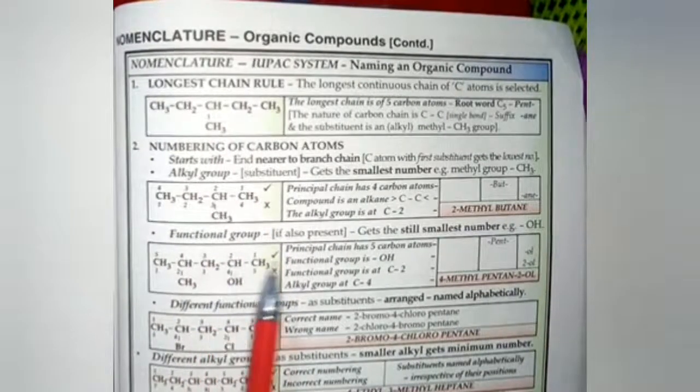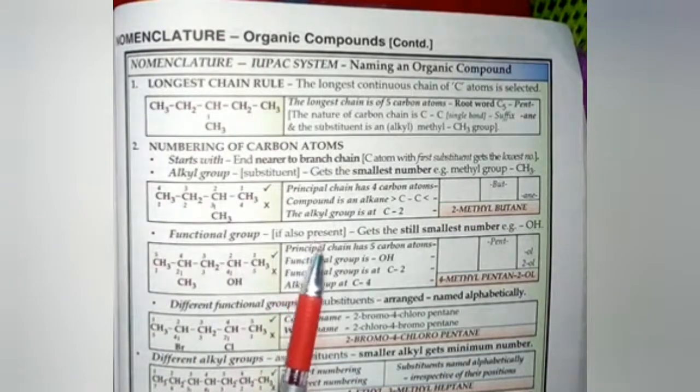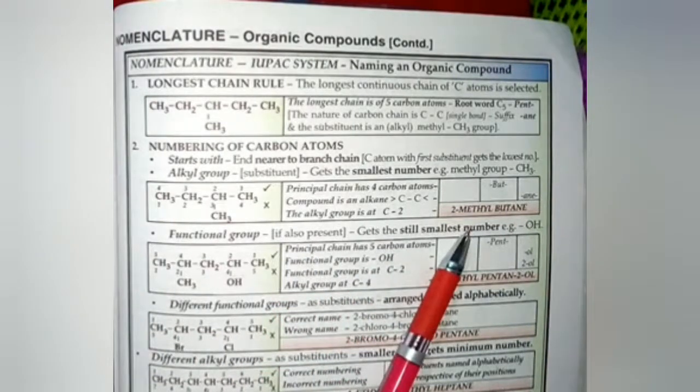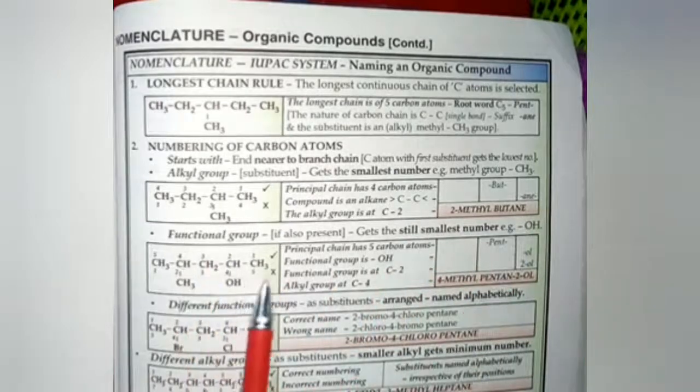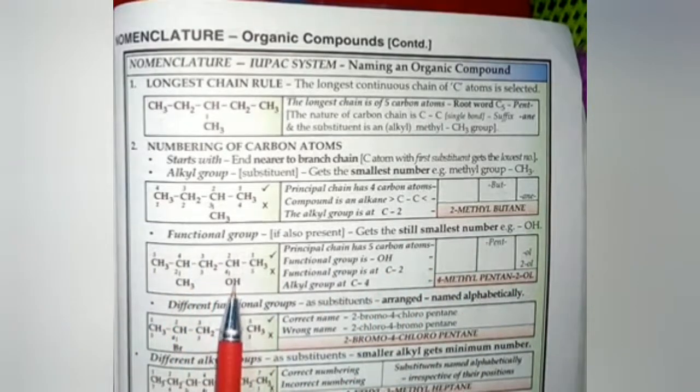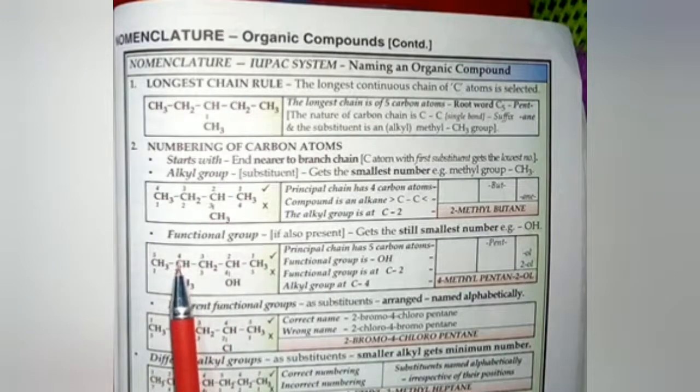Functional group. If it is also present, it will get the smallest number. For example, in this example, the alcohol group, meaning OH, is in the chain, so it will get the minimum number 2. Then we will give preference to methyl group.